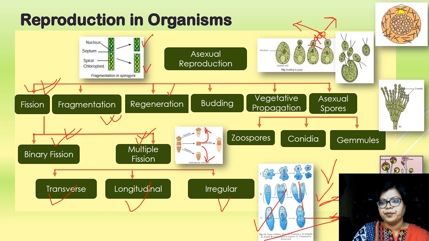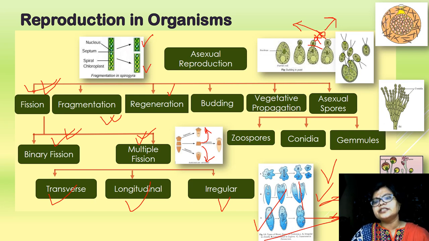Now the question comes, what is vegetative propagation? What is the meaning of it? Vegetative propagation means that the vegetative part of the body acts as a propagule and gives rise to a new organism. Here also the sex cells are not involved, only a single parent body is involved. So the new organisms are morphologically and genetically identical to the parent organism, right? Vegetative propagation we will study in detail.